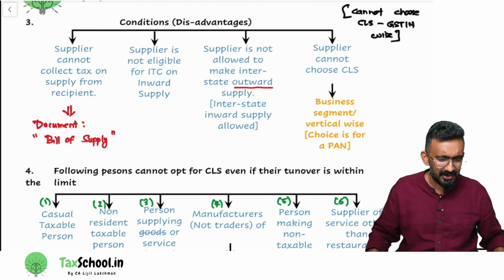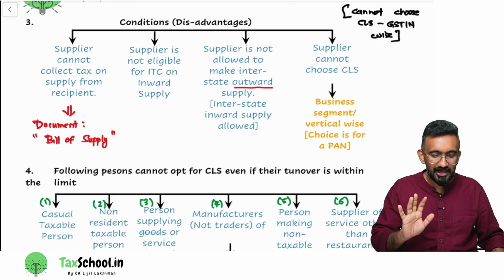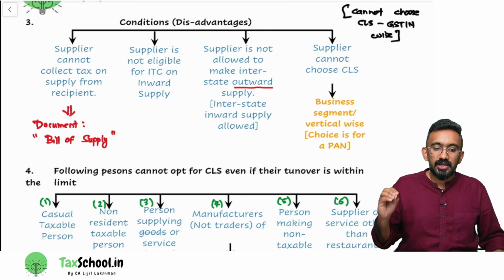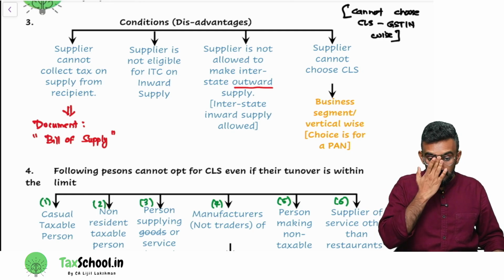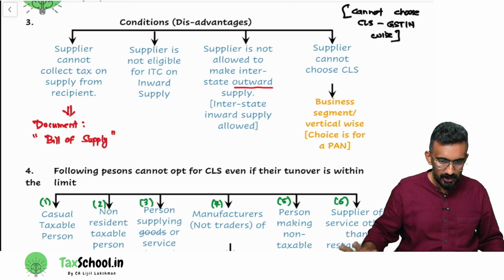Shravan has written about consolidation. That is not how you should understand it. Slightly different. I'll tell you that later in the invoice chapter. Okay. Then, the supplier cannot choose the composition levy scheme if making interstate outward supply. Interstate inward supply is allowed. Purchases are okay. Sale is a problem.